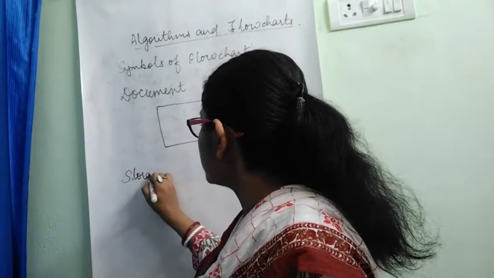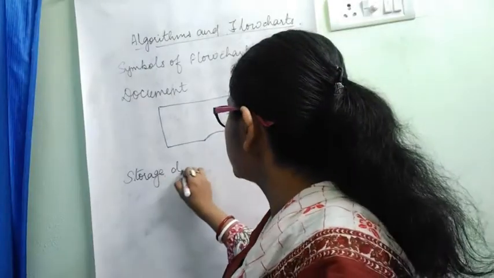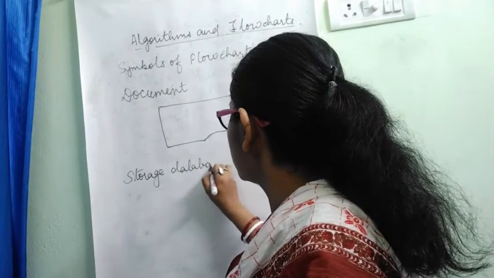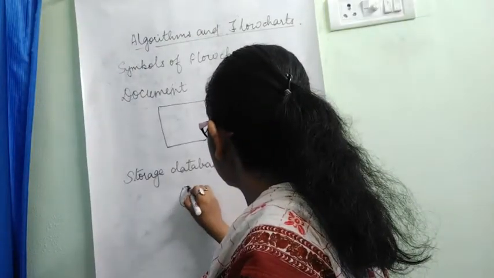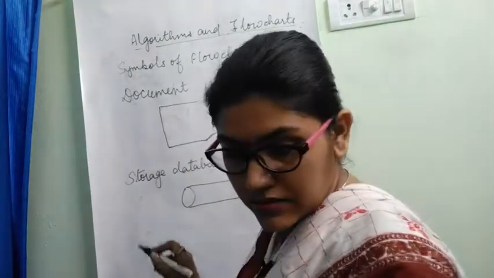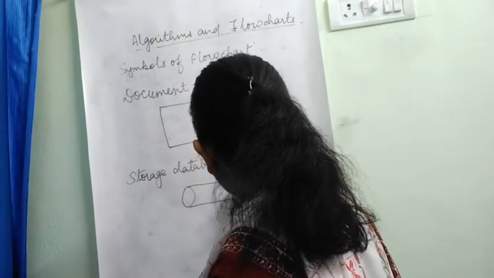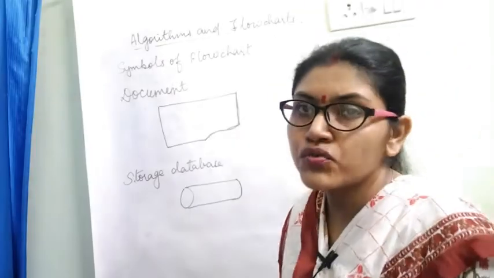And the last is storage, the storage database. It is like that. It is a student database.